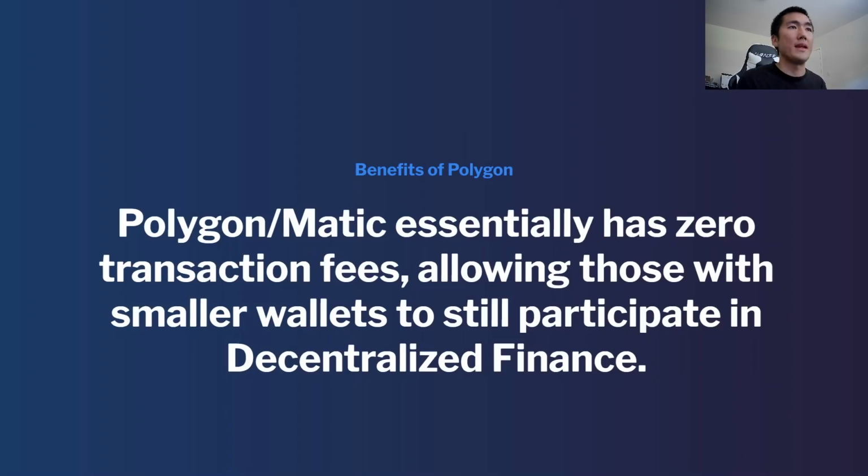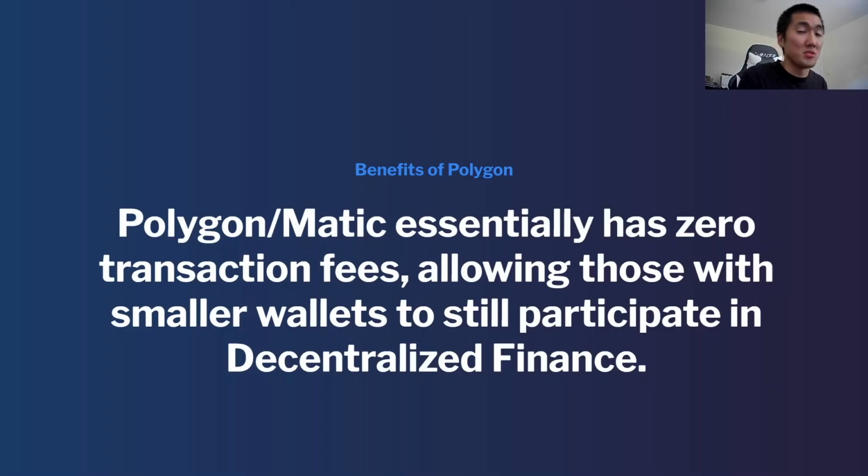And Polygon and Matic, I think, is great because it essentially has zero transaction fees. I think it's like a millionth of a penny to do a single transaction on Polygon. But if you're unaware, the Ethereum blockchain, though it's the most decentralized and the most secure, transaction fees are expensive. It can cost roughly $20 to $100 depending on how congested the blockchain is. So it's really good at pricing retail out. If you have a smaller wallet, then Ethereum is essentially unusable.